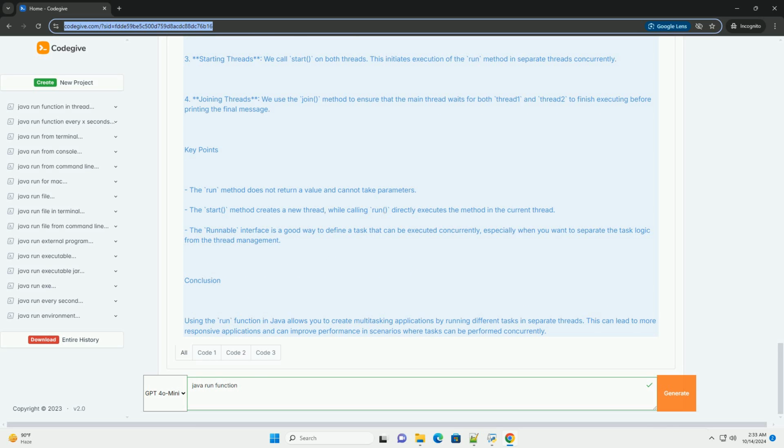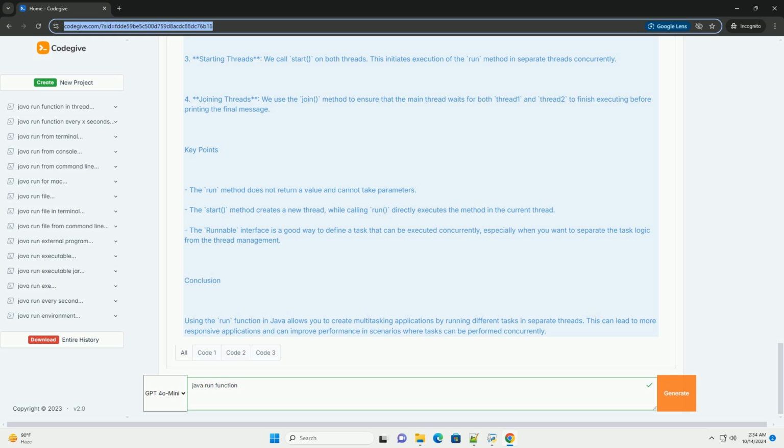Example. Here's an example that demonstrates how to use the run function in Java. Explanation of the code. 1. Implementing Runnable: we create a class MyRunnable that implements the Runnable interface. The run method contains a loop that prints the current thread's name and a count from 0 to 4. We use Thread.sleep(500) to simulate some work being done.